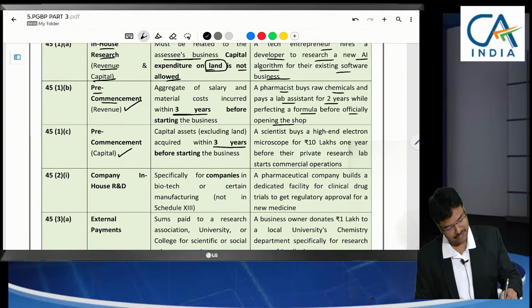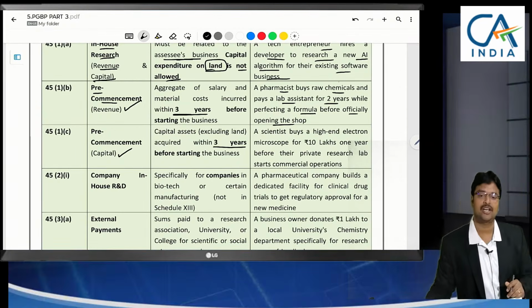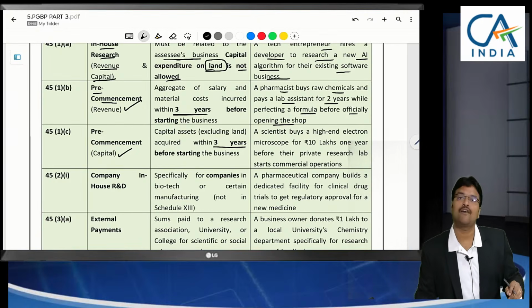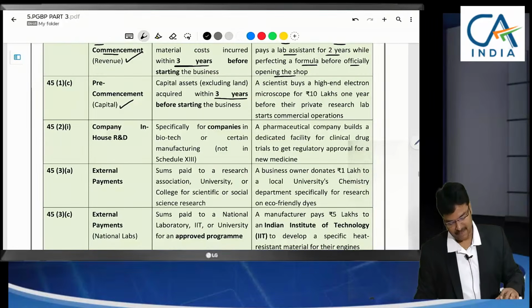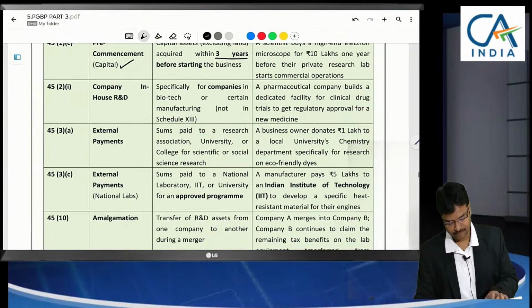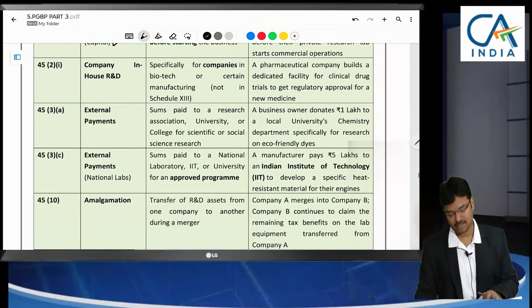So before opening the shop, some expenses were incurred towards research, to the lab assistant and chemical expenditure for his research. All these can be claimed after starting business, but last how many years expenditure is eligible? 3 years. It might be revenue or capital. Capital excludes land. It's an investment, not an expenditure.